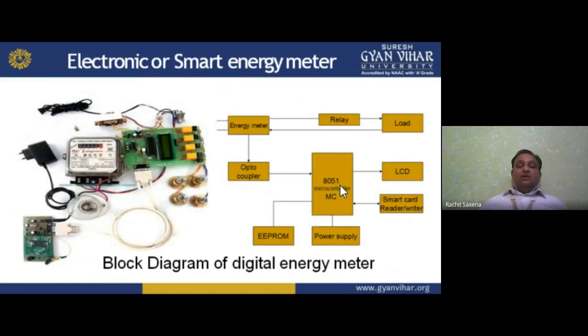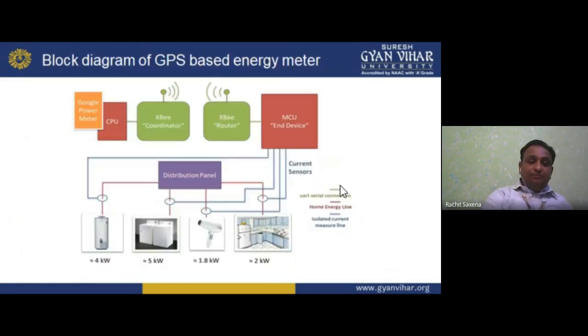Okay, now electronic or smart energy meter, the block diagram of the digital energy meter is given here. Energy meter, relay, load, and optocoupler we are using. We have understood about the optocoupler. 8051, that is the microcontroller chip. LCD, liquid crystal display. Smart card reader or writer. Power supply and EEPROM. We have these things. So that is the block diagram. With its help we can make an electronic or smart energy meter. I hope you understand. Now the block diagram of a GPS based energy meter.